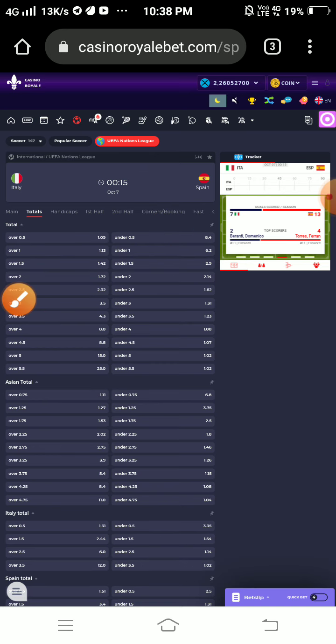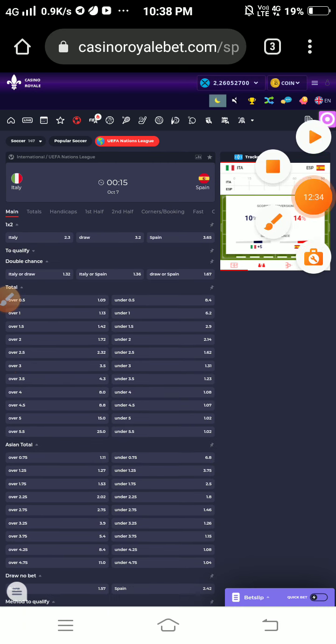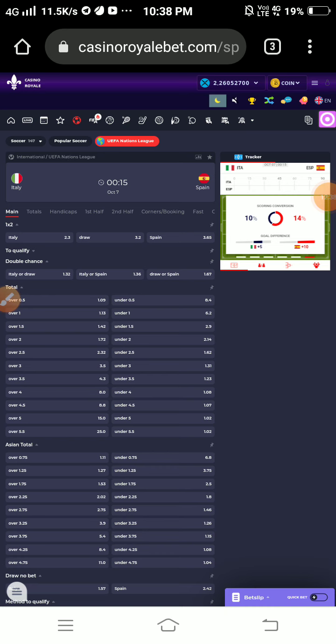Okay, and at last I'm going to show you a bet. At last I decided I will not bet on any team winning, because I felt there are two injured players for Italy, and Italy is also in form and also playing a home game. But I will say it is confusing placing a bet, so I decided to place a bet on over 1.5.